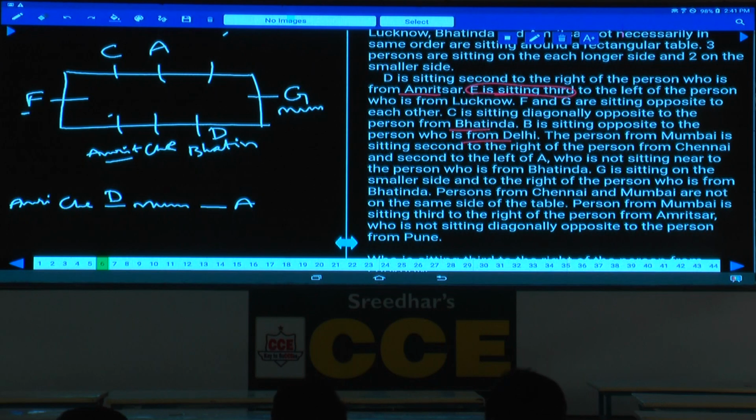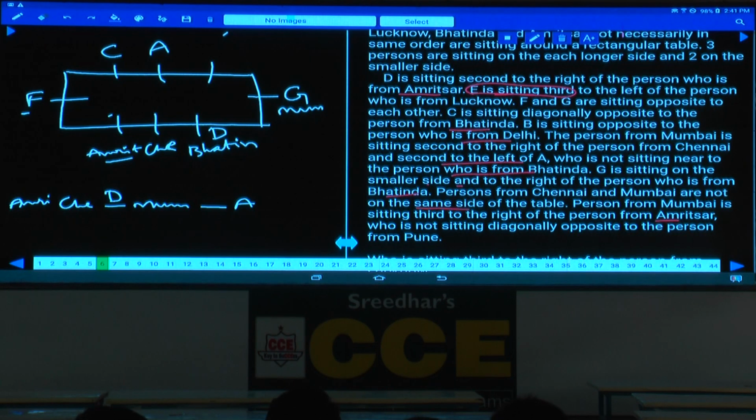As B is opposite to the person from Delhi, where must B be? B can be either Amritsar or Chennai, and then Delhi will be either C or A. The person from Mumbai is seated second to the right of the person from Chennai. We have taken this entire information. G is seated on the smaller side, so we have taken this one. Persons from Chennai and Mumbai, we have taken this as well, are not on the same side of the table. The person from Mumbai is sitting third to the right of the person, we have taken this one.